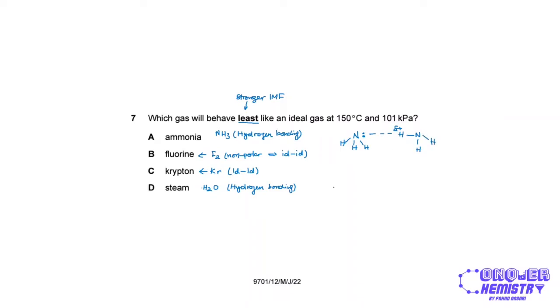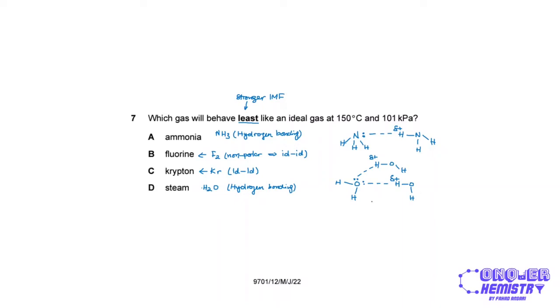But in the case of water or steam, we have H2O. The oxygen over here has 2 lone pairs. So each lone pair can attract a partial positive hydrogen of another water molecule. And so each molecule of steam is bonded to 2 further water molecules or steam molecules.